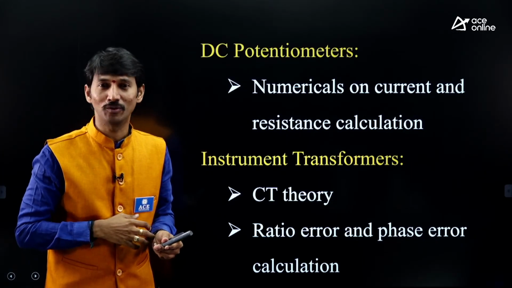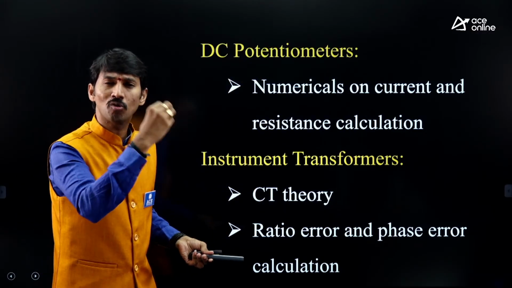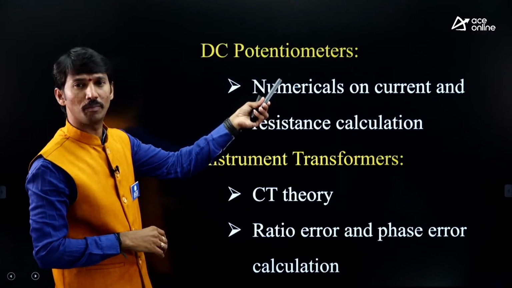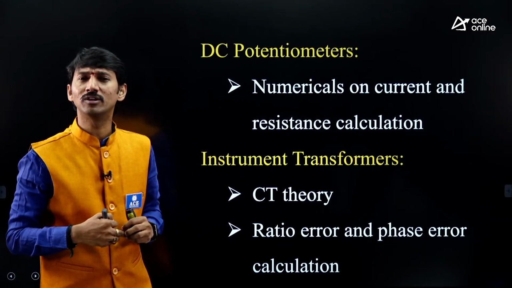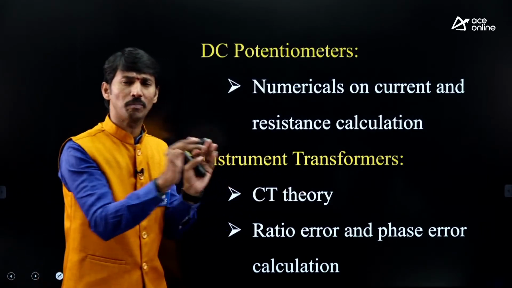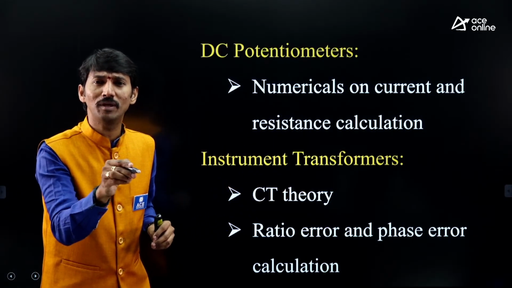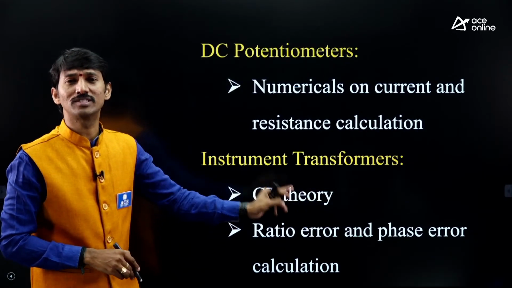But instrumentation people are getting questions regularly from this topic, especially instrument transformers. Recently, in 21 and 22 also, questions were there. So it is also important, but compared to electrical people, IN people get more questions on this.